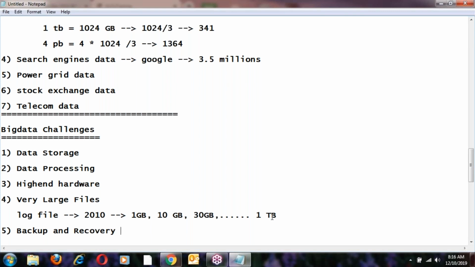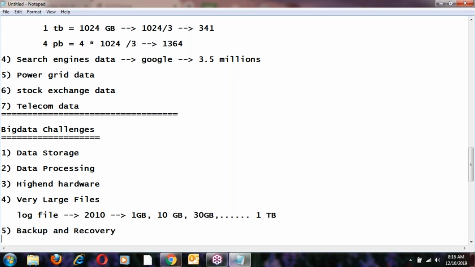Next, recovery. Suppose any server crashed, then we recover. What is the recovery process? I'll tell you step by step. If a database server crashes, how do we recover it? There are many stages, and many teams have to be involved. How many stages are in recovery? Tomorrow I'll explain that. Backup and recovery concepts are very important in real time. Sometimes the total data center may crash, so how to recover the total data center? We will discuss that complete topic.